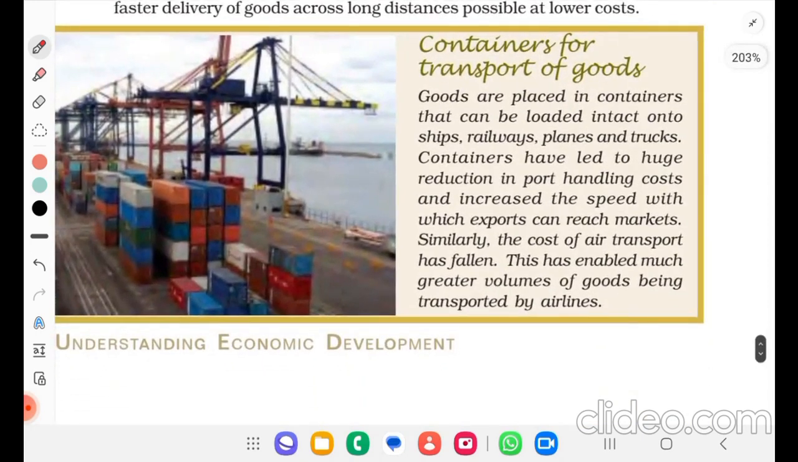Container for transport of goods. Goods are placed in containers that can be loaded intact onto ships, railways, planes and trucks. Containers have led to a huge reduction in port handling costs and increased the speed with which exports can reach markets. Similarly, the cost of air transport has fallen. This has enabled much greater volumes of goods to be transported by airlines.